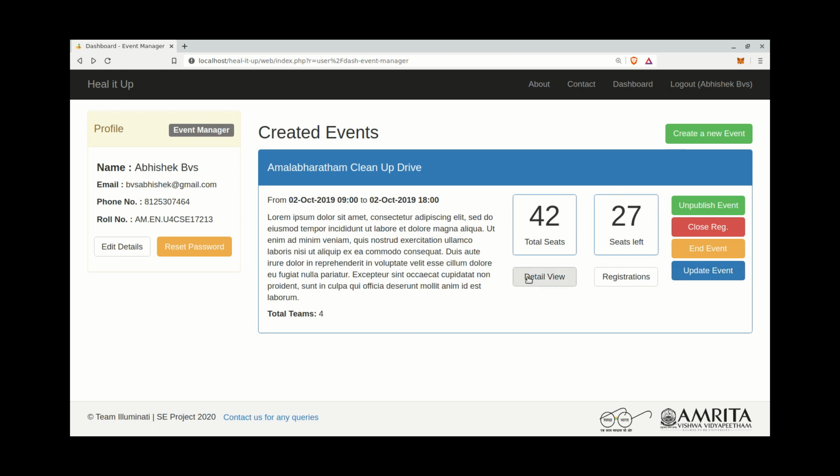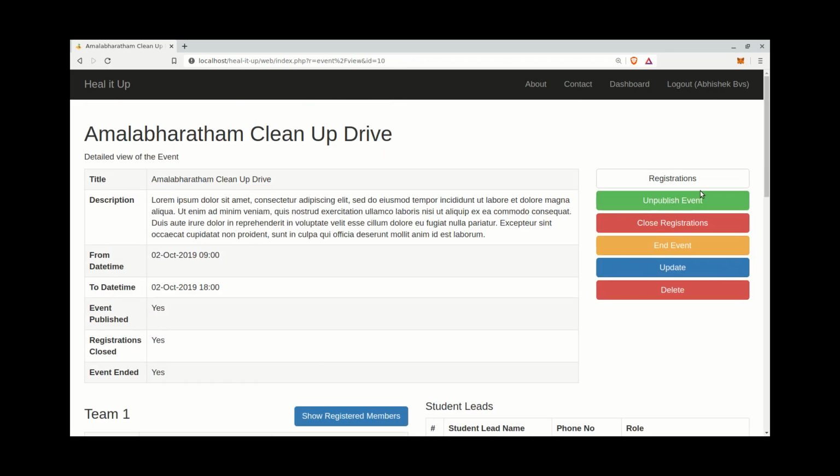Event manager can view the details of the event, update the event, publish or unpublish the event, close or open registrations, and end or reopen events.